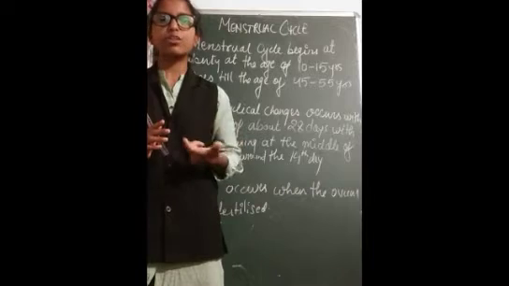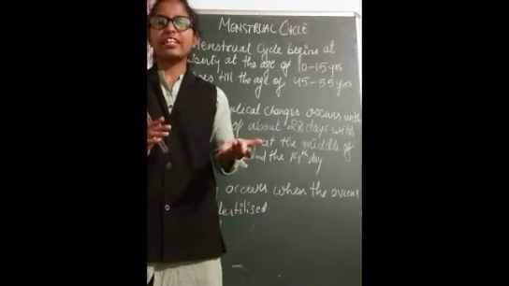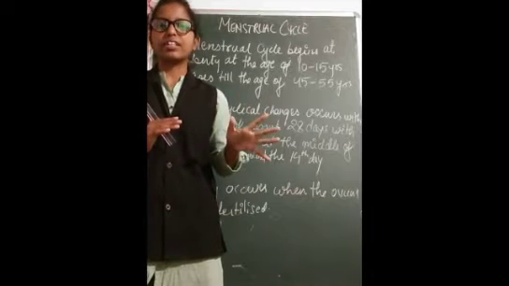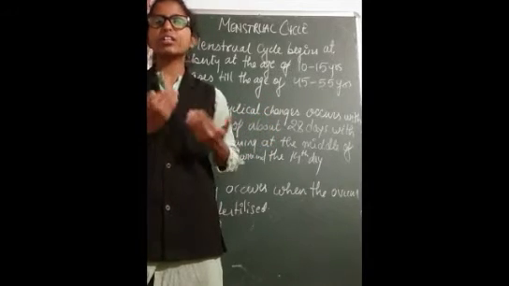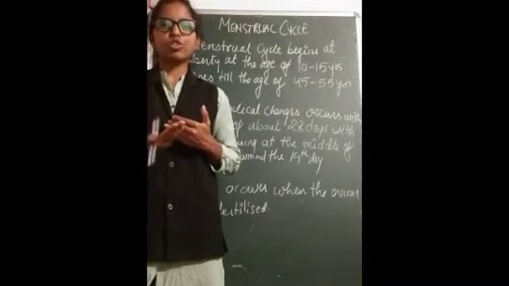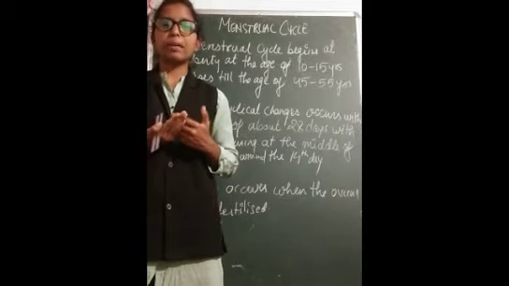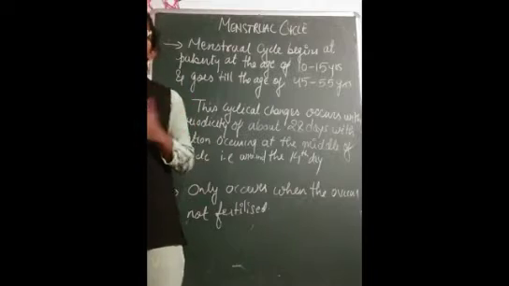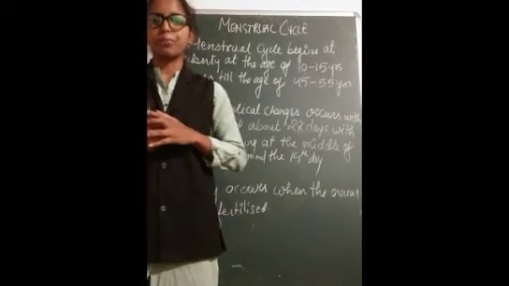This continuous release is the menstrual cycle, taking place due to the breakdown of the inner layer of the uterus, the endometrium.